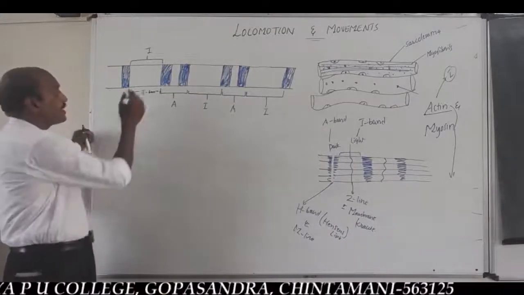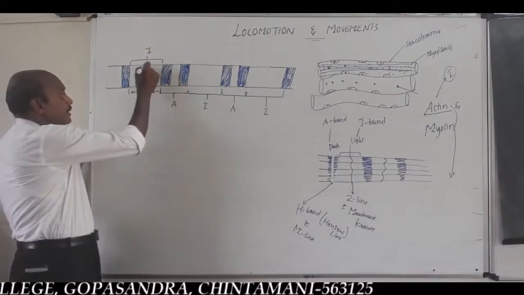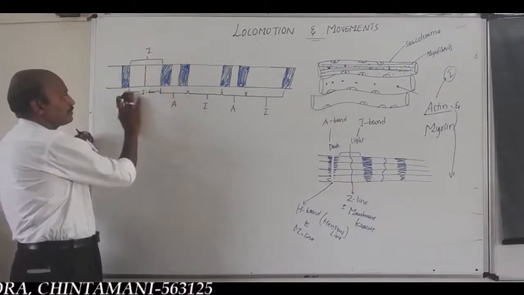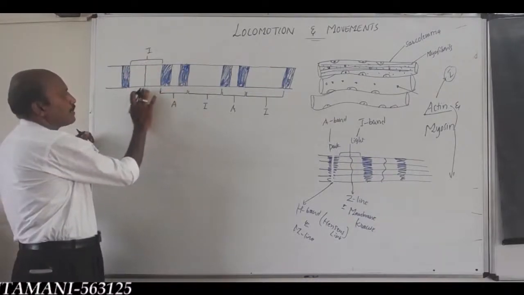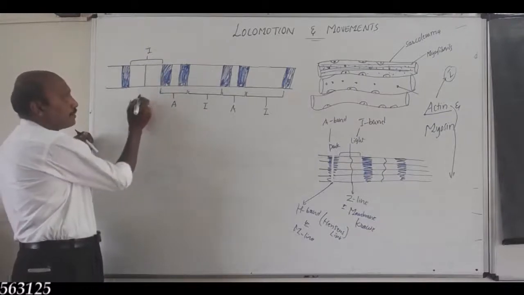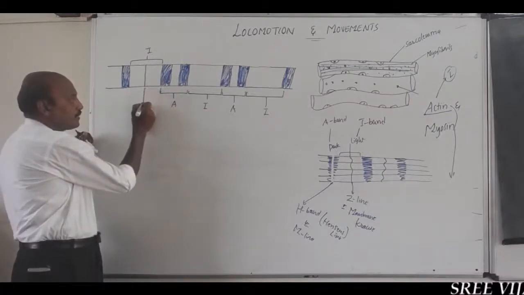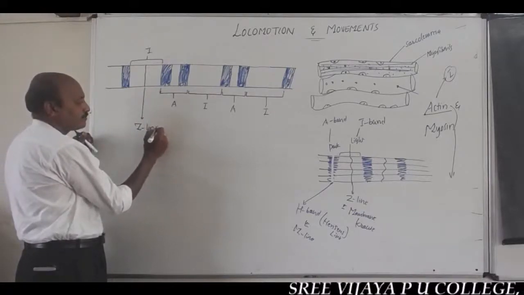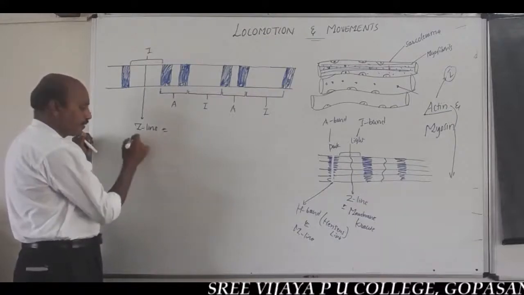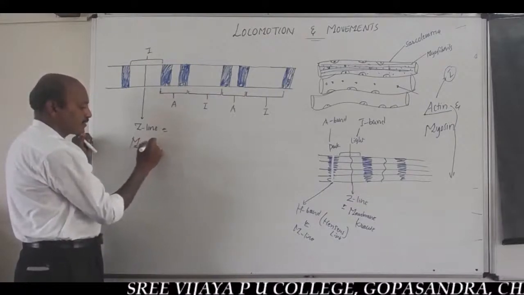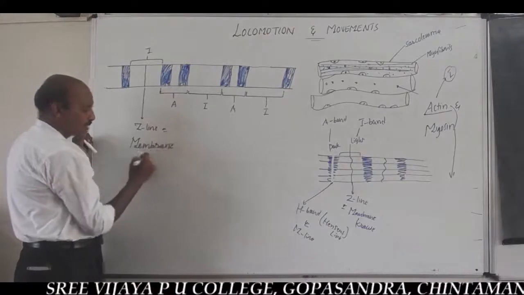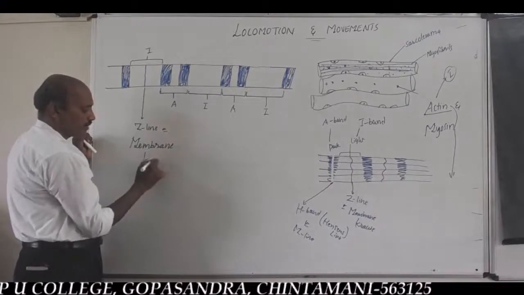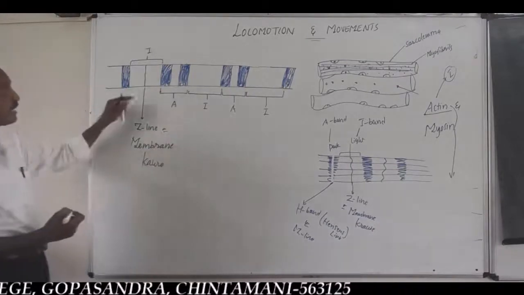At the center of the I band is the thin elastic membrane called the Z-line, or membrane of Krause, K-A-U-R-S-E, at the center of the I band.